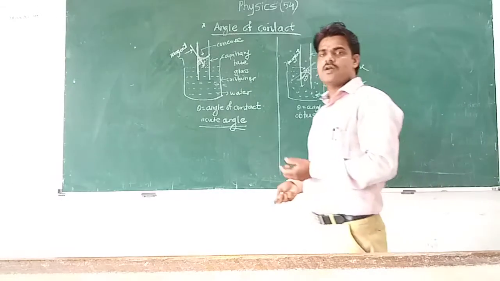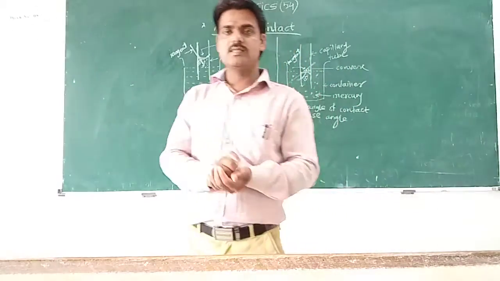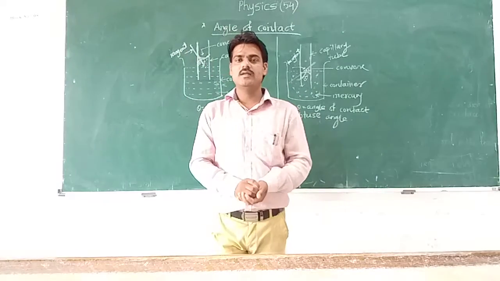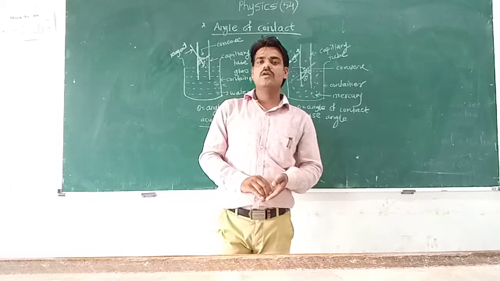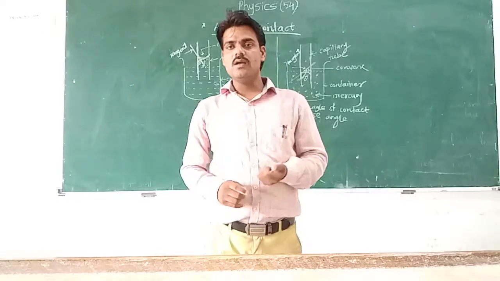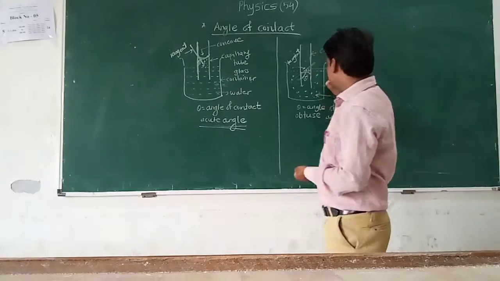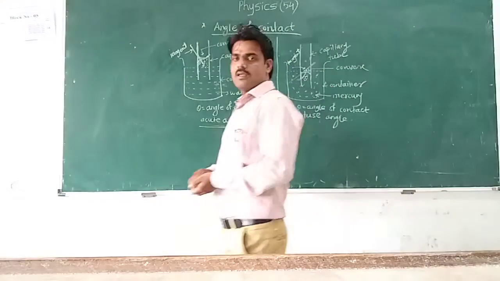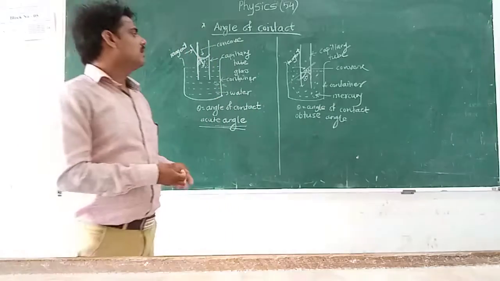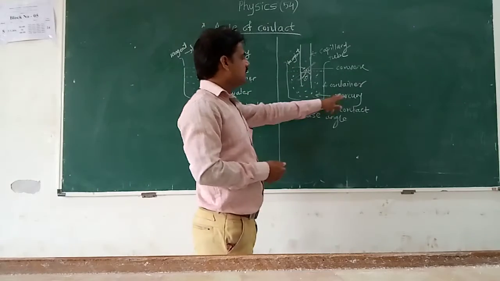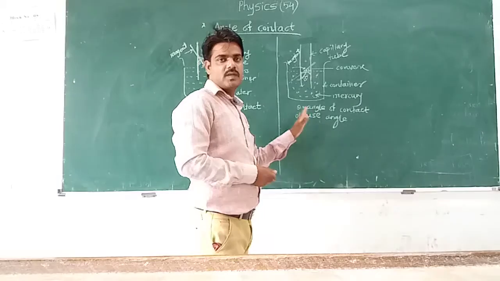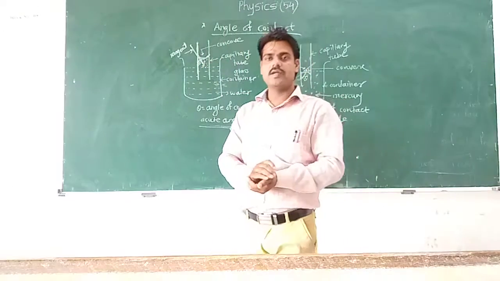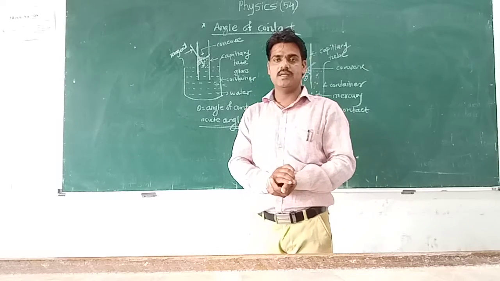The angle of contact for pure water and clean glass is 0 degrees. The angle of contact for mercury and clean glass is 140 degrees. If sugar is added to water, the angle of contact is also 0 degrees.